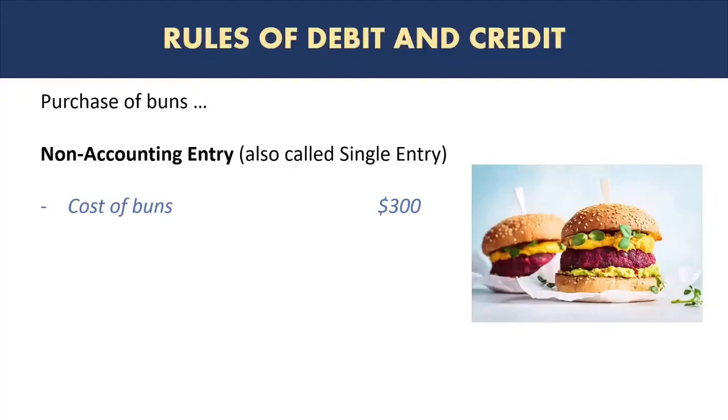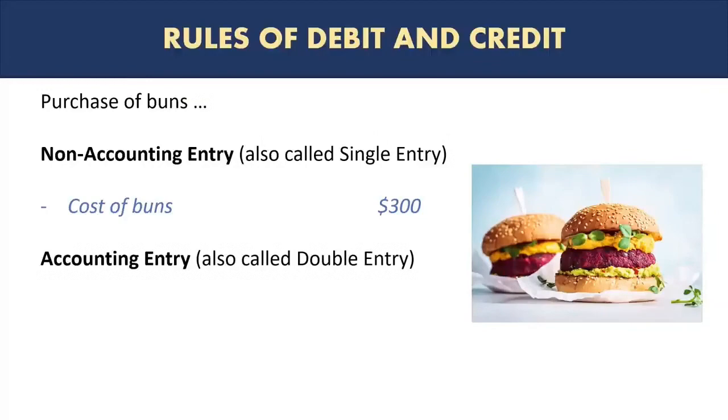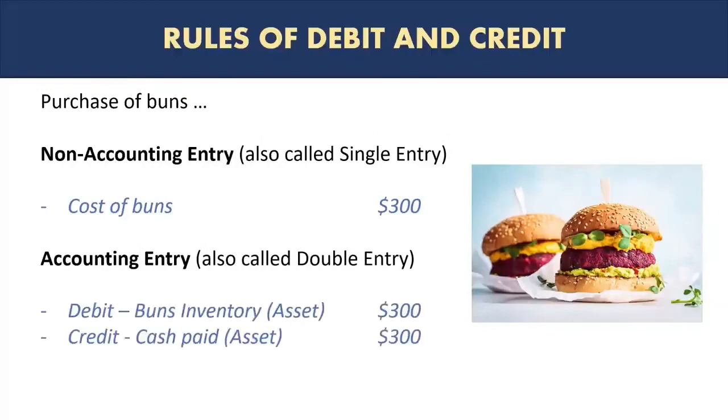However, an accountant will record it as a double entry with debit and credit. The entry will look something like: debit buns inventory, which is an asset, $300, and credit cash paid, which is also an asset, $300. Note that there is a debit and a credit. The total of the amounts is exactly the same, so debit always equals credit.